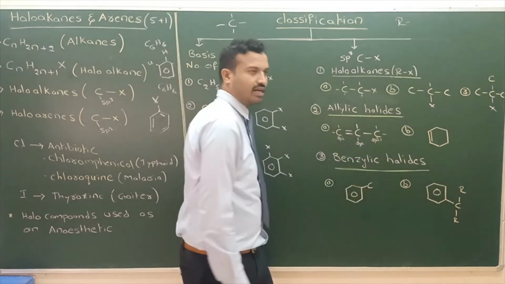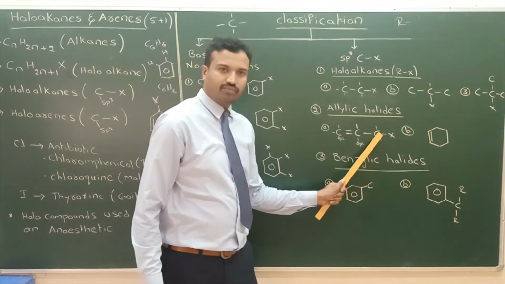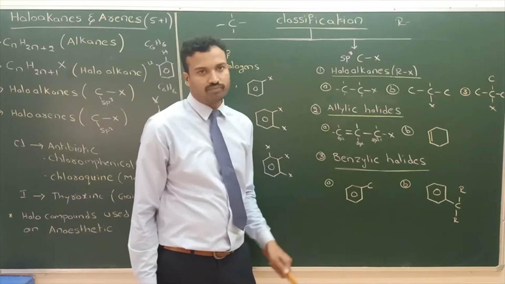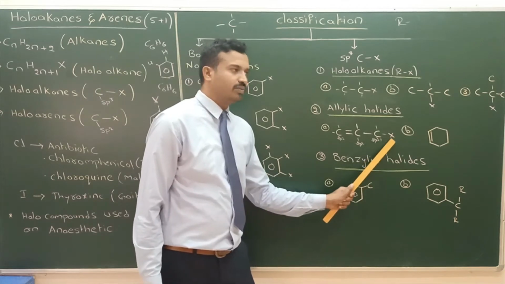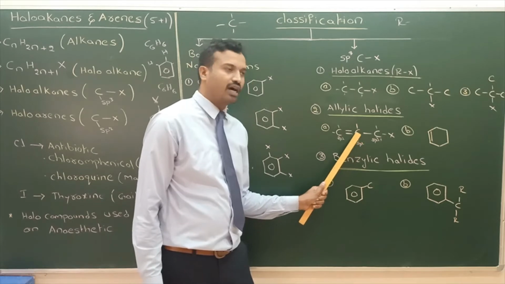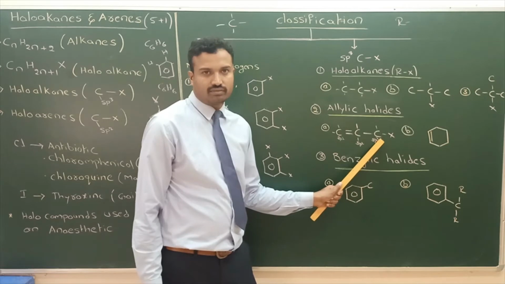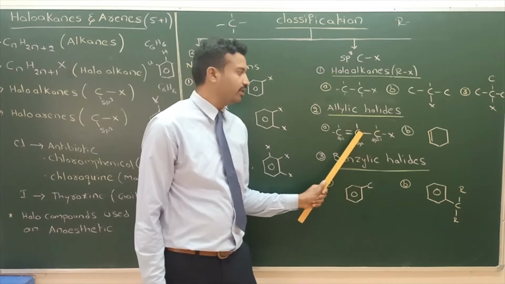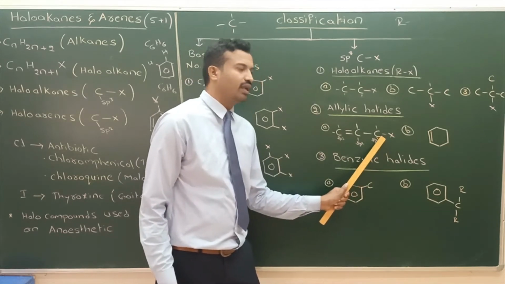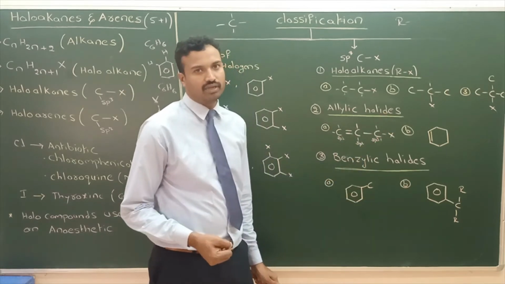Here halogen is bonded to sp3 carbon. That sp3 carbon is bonded to the sp2 carbon of the alkene group. So this carbon is called allyl carbon. What is allyl carbon? The carbon that is bonded to an sp2 carbon is called allyl carbon. If the halogen is bonded to allyl carbon, that halide is called allylic halide or allyl halide.